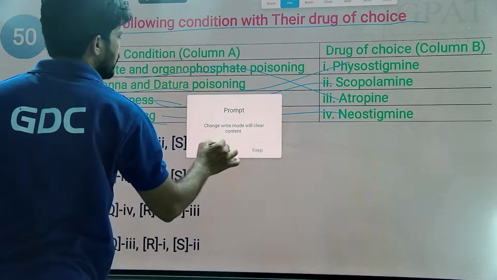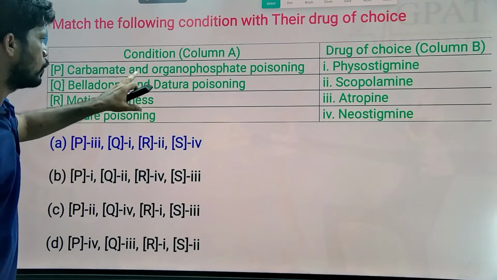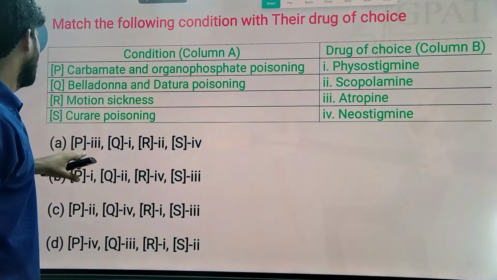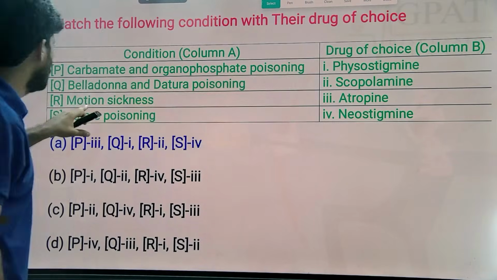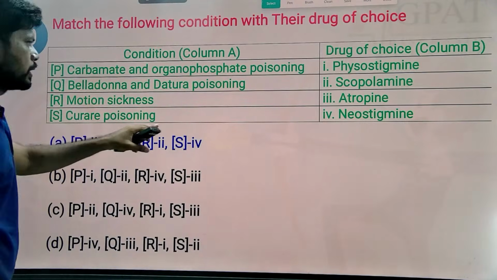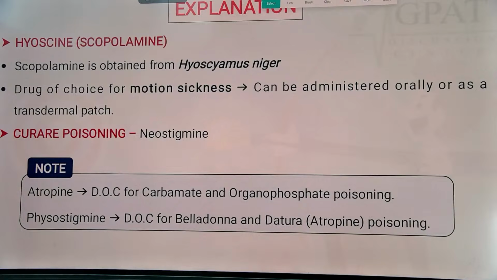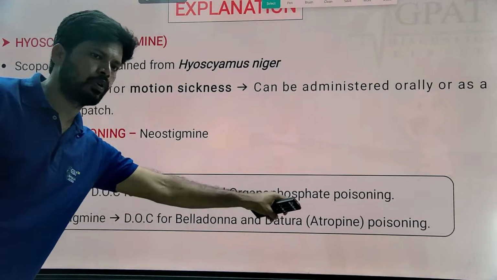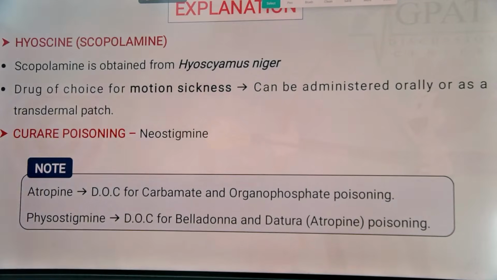So along with our explanation, the option will go to that answer. Carbamate and organophosphorus, atropine. Belladonna and datura poisoning, physostigmine. Motion sickness, scopolamine, also known as hyoscine, L-isomer. And curare poisoning is neostigmine. Neostigmine, a quaternary ammonium compound, is polar in nature and cannot cross the blood-brain barrier. So curare poisoning, neostigmine will be the drug of choice. Atropine is the drug of choice for carbamate and organophosphorus poisoning. Physostigmine is the drug of choice for belladonna as well as datura, atropine poisoning.